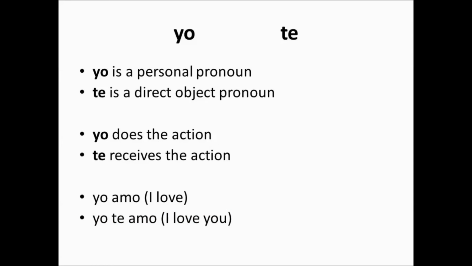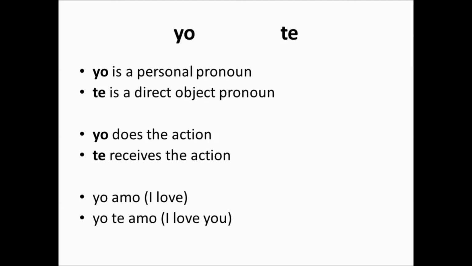So, we did reflexive examples, but now we're going to do examples where we're using a personal pronoun and a direct object pronoun that are different, that are not self-inflicted. So there is no red highlighting here, it's all black. We're going to do something where yo does something to you, te. Yo is a personal pronoun, and te is a direct object pronoun. Yo does the action, and te receives the action. So we have yo amo, I love, and then yo te amo, I love you.